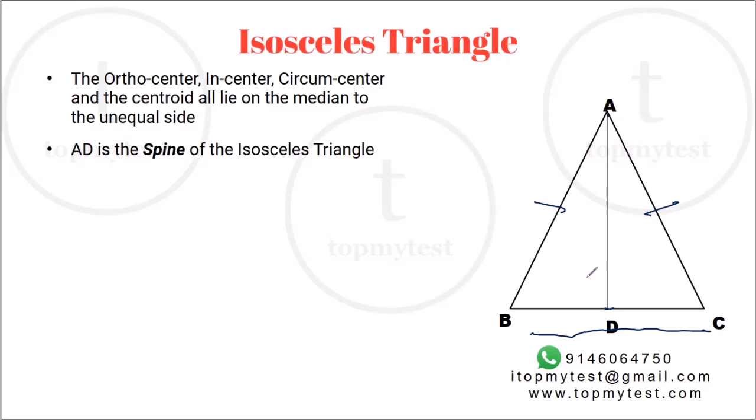So all the significant points will lie on this. Your median, centroid, incenter, circumcenter, orthocenter, all of them will lie on this particular line. You can call this the spine of the isosceles triangle, right? You can work out all these cases.